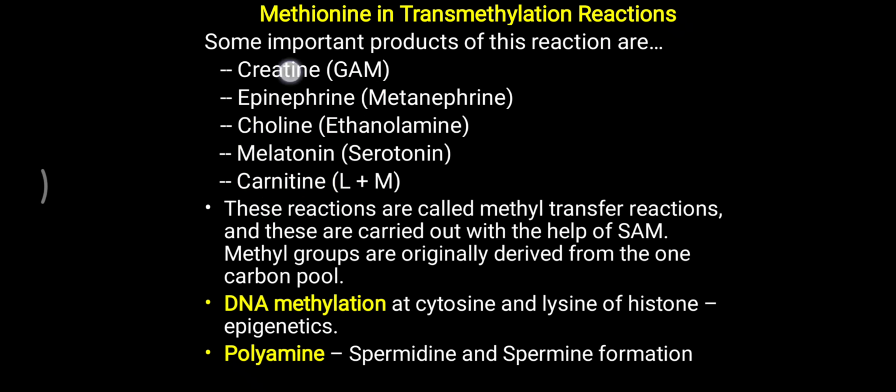So S-adenosyl methionine is involved in the formation of all these products, like creatine, epinephrine, choline, melatonin and carnitine. Simply you can remember CME, that is choline, creatine, carnitine, M means melatonin and E for epinephrine. Same way, DNA methylation and polyamine formation. All these are the important products related to S-adenosyl methionine.